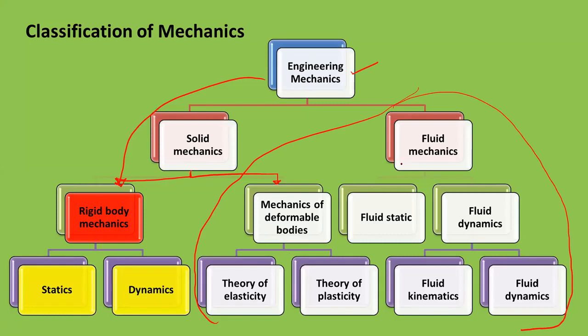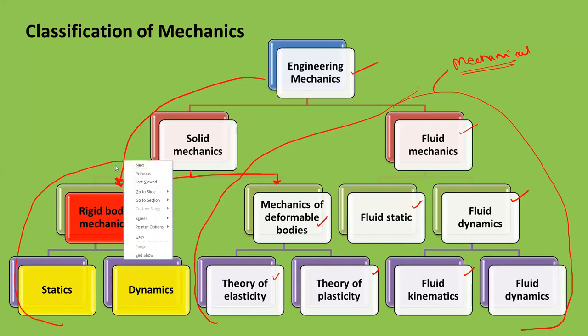So basically these are all subjects of pure mechanical engineering. From the second year of mechanical engineering, students will study each subject: fluid mechanics, fluid static, fluid dynamic, then fluid kinematics, then mechanics of deformable bodies, then theory of elasticity and theory of plasticity. For your first year engineering mechanics, as it is common for all the branches, we will study only the rigid body mechanics. And in rigid body mechanics, specifically, we will study the static part and the dynamic part.